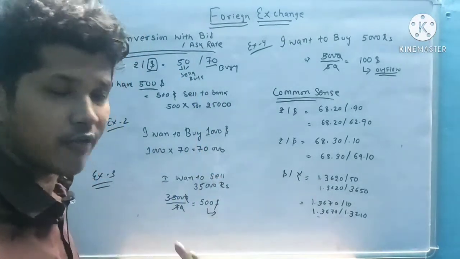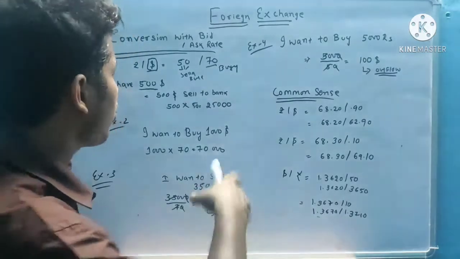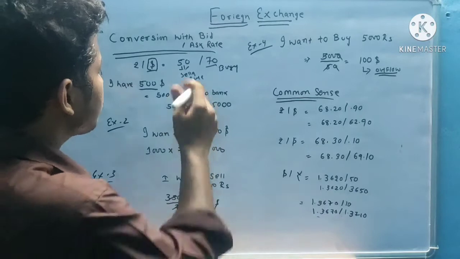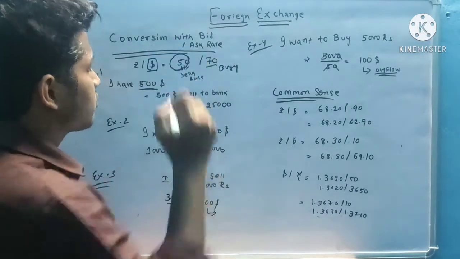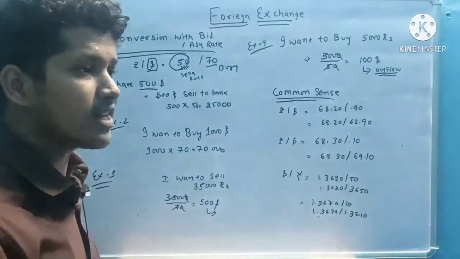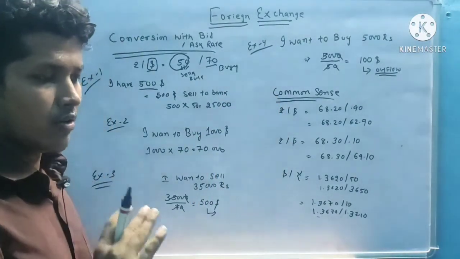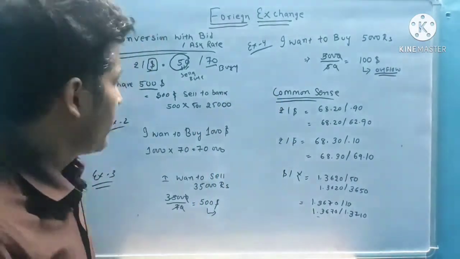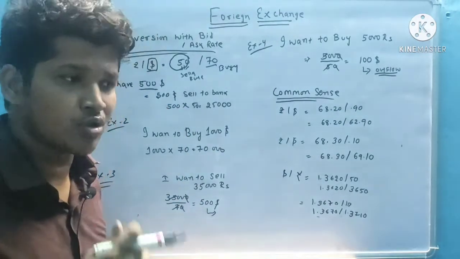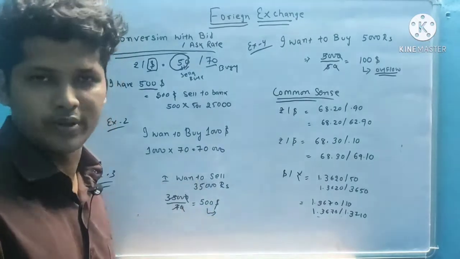So here I have $500 and I want to sell the dollars. So we will choose the rate of 50. So for the 500, first I choose the rate. Next, what? Multiply or divide. Here the $500 is given in base currency, so I want to convert it into rupees.